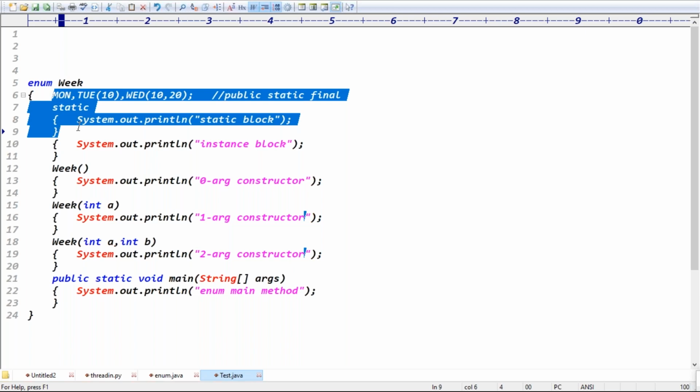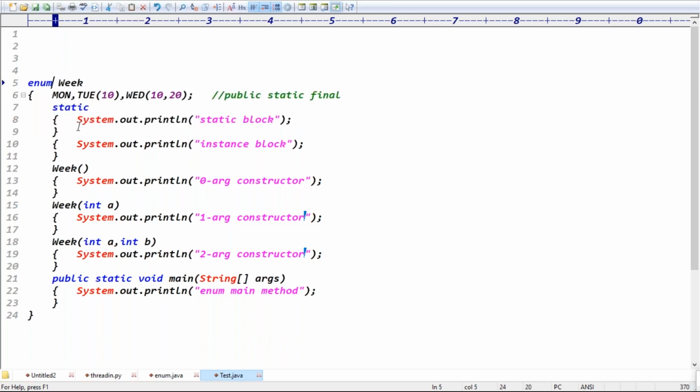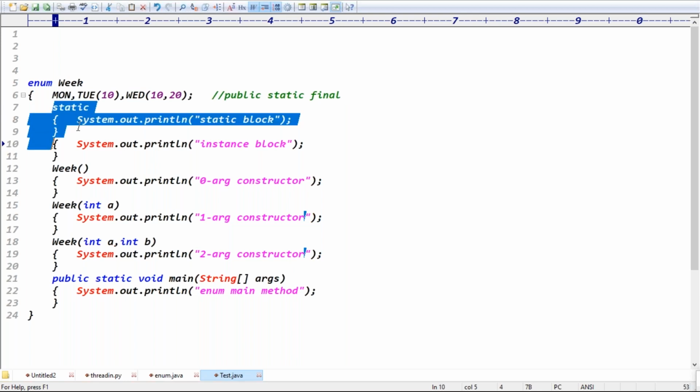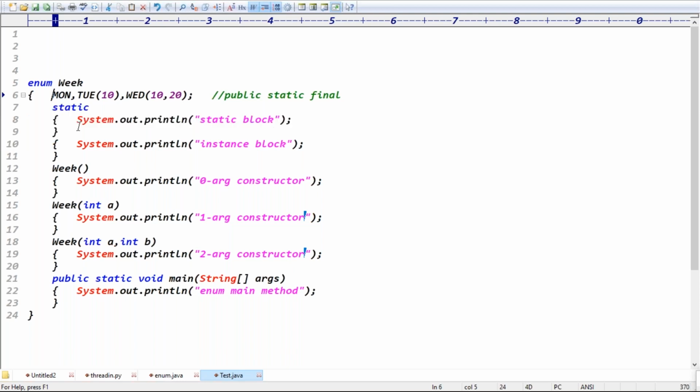Then which one is executed first? If both are static, constants are static and the static block is also static, both are executed at class loading time. Then at class loading time, which one is executed first? That's the question.